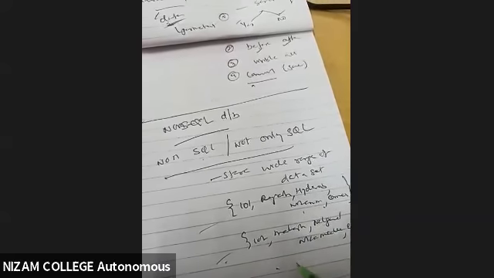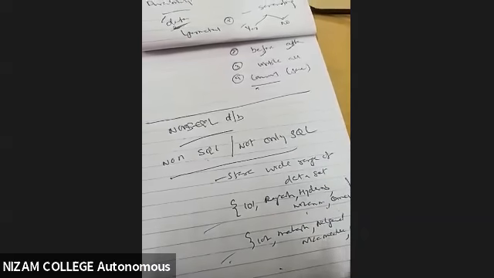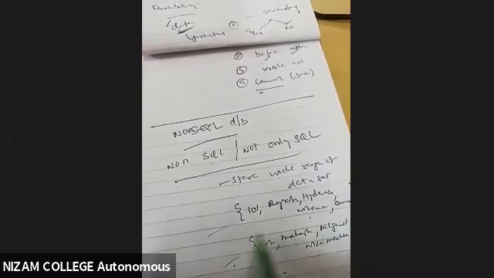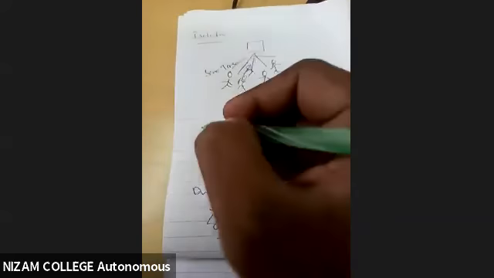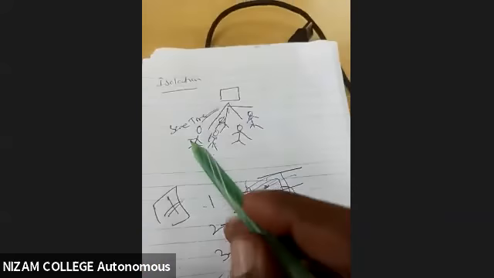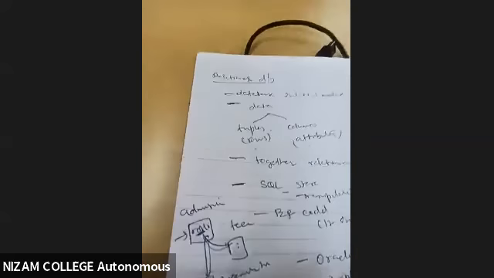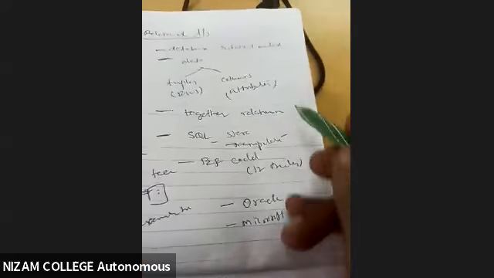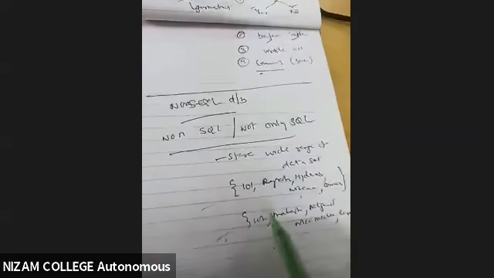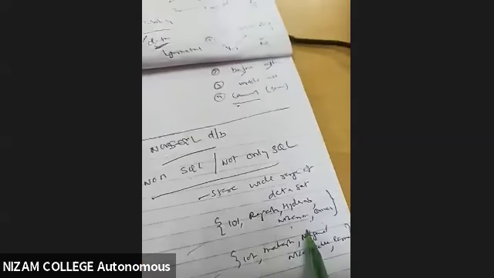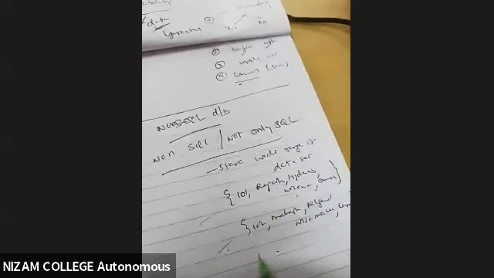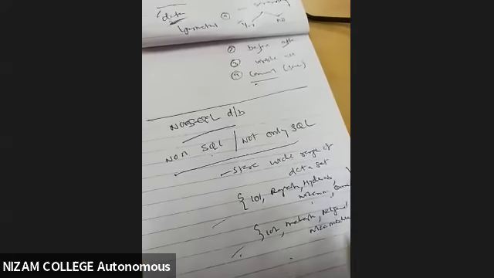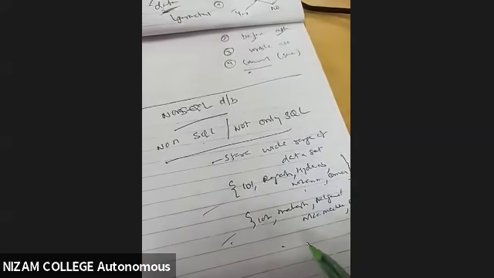So this is a data set. It is not a relational database, where data is stored in the form of a table. It is not like a table. In the RDBMS, as I told you, data is shown in rows and columns, that is tuples and attributes, stored in the form of a table. Here it is not like that. It will store the data in the form of data sets. It can be like this. So what is happening over here?